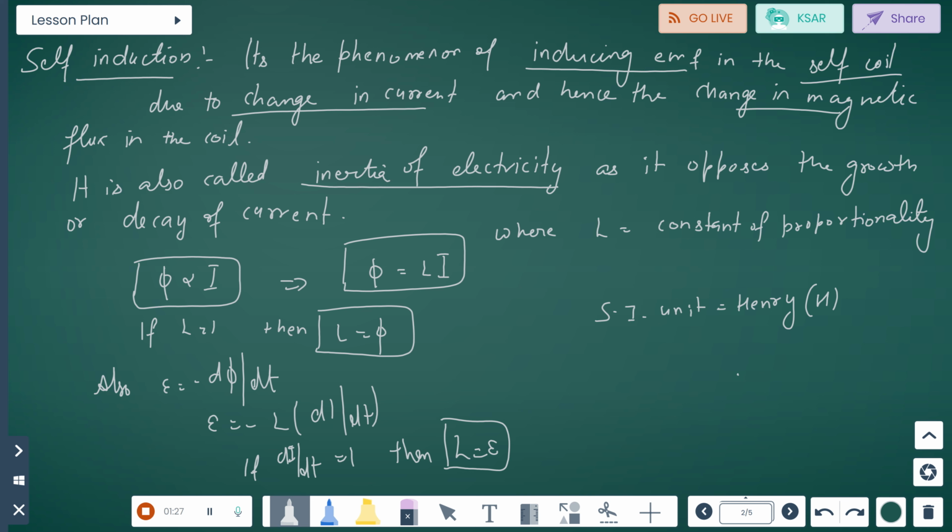Phi is proportional to I, also known as phi equals L I, where L is the constant of proportionality. The SI unit is Henry, H, and if I equals 1, then L equals phi. Also, in other terms, we can say that E equals minus d phi by dt equals minus L dI by dt, and if dI by dt equals 1, then L equals E.